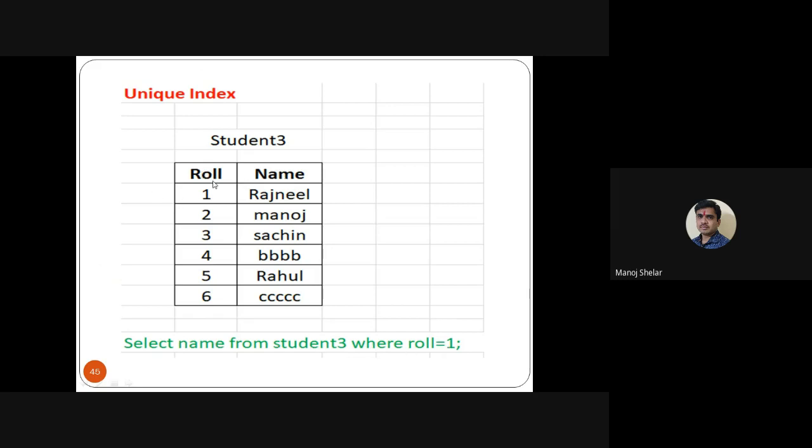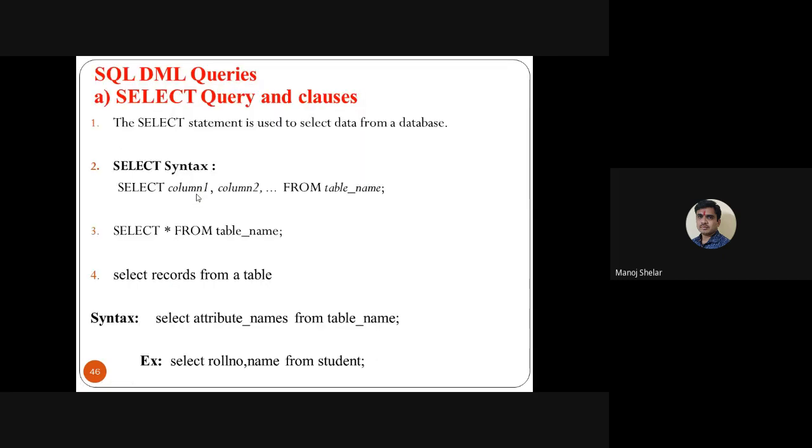So here, roll number is a unique index. So roll number 1 record is checked and 1 Rajnil is displayed, and the 2, 3, 4, 5, 6 records are not checked. But in case, for example, an index is not available on the roll number, then all 6 records are checked. So roll number 1 is found, and the remaining records are not checked. So only the roll number 1 record is checked. So till here we have covered the index concept.